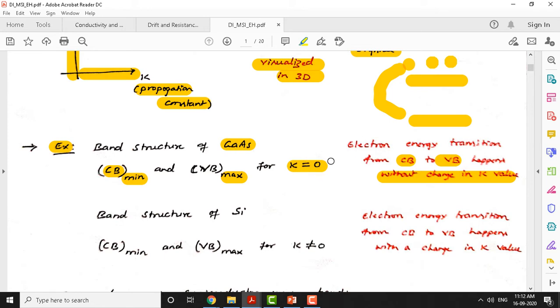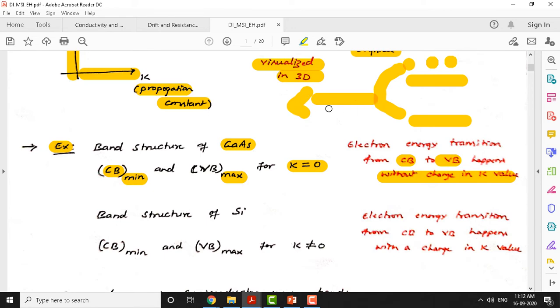So that means while coming back, the electron gives off energy in the form of light. That is called the recombination process here. The electron occupies the empty state, which gets filled with a lower energy state, but while coming back it generates energy in the form of light.